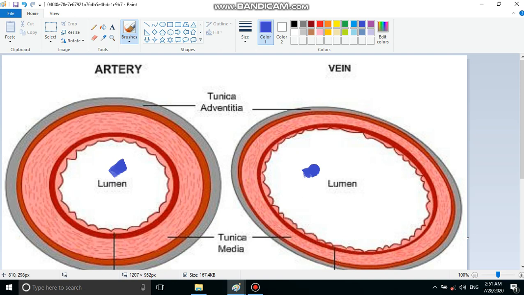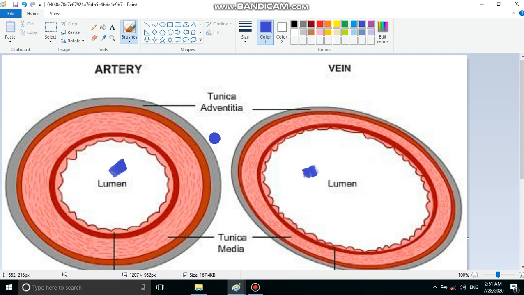Then certain more differences based on pressure only. Because blood is flowing under high pressure in an artery, if you happen to get a cut in an artery, what will happen? Blood will come out in the form of jerks, in the form of a fountain, because the blood flowing in artery is under high pressure.